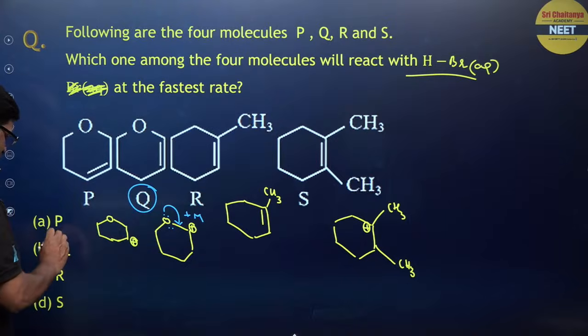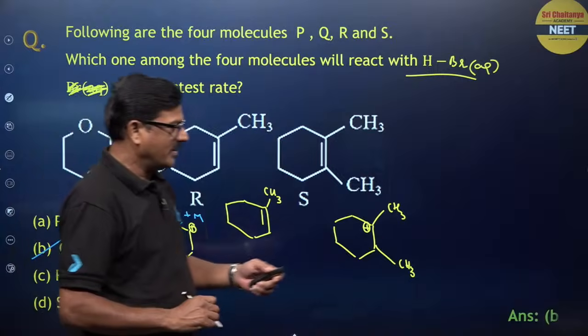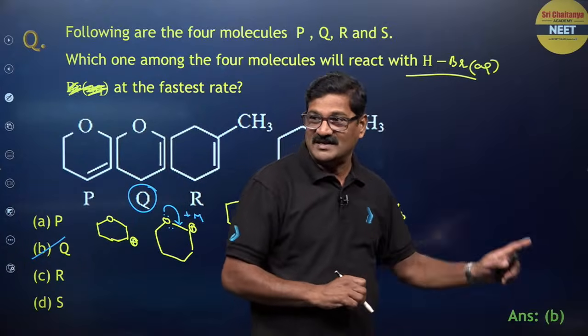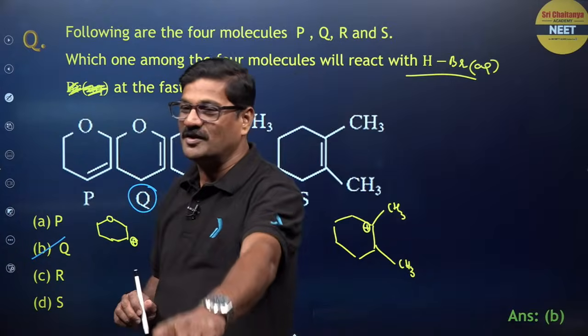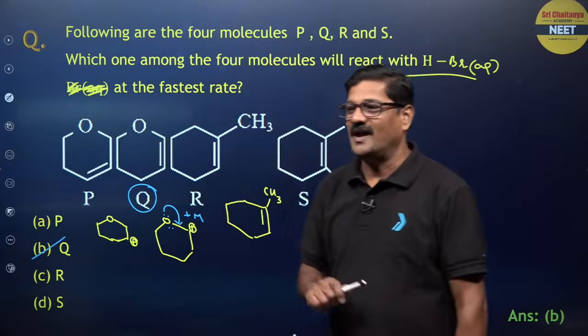Q is more stable. My answer is going to be B for this question. Bhaskar, absolutely, you have given the correct answer.